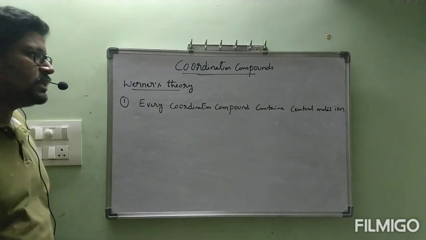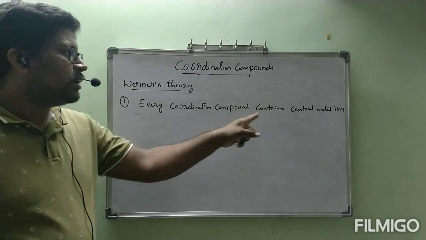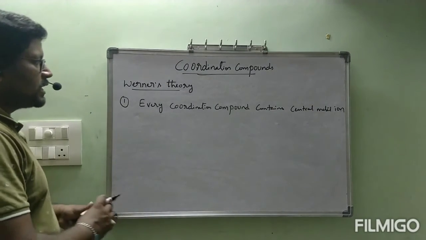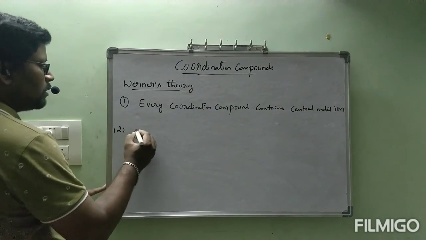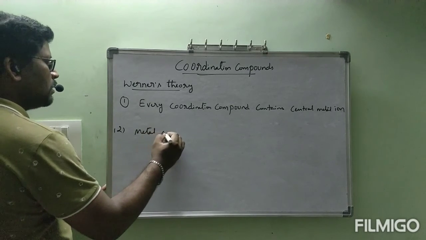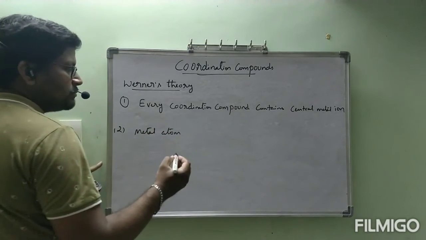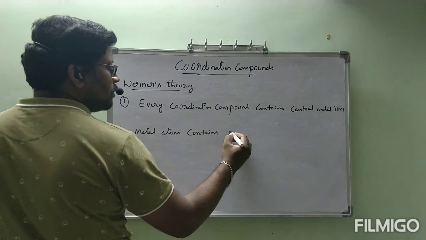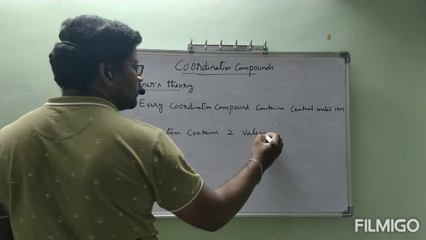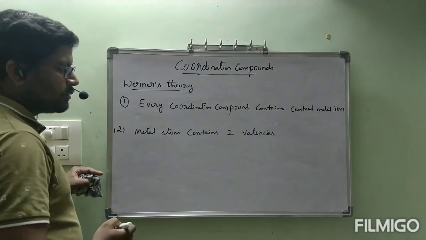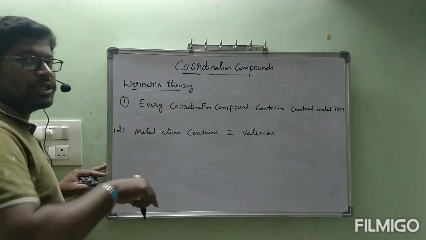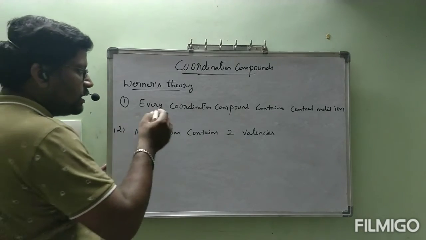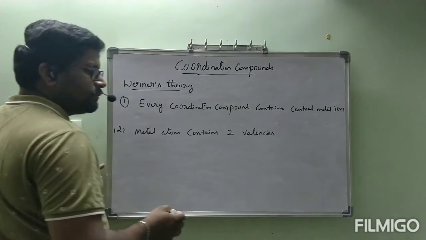First point under Werner's theory: every coordination compound contains a central metal ion or metal atom. Okay, next, second one. Complete we are talking about coordination compounds only. Every coordination compound contains a central metal atom or ion.